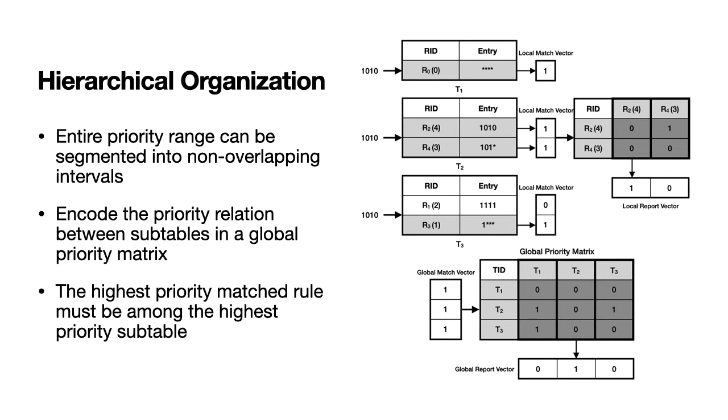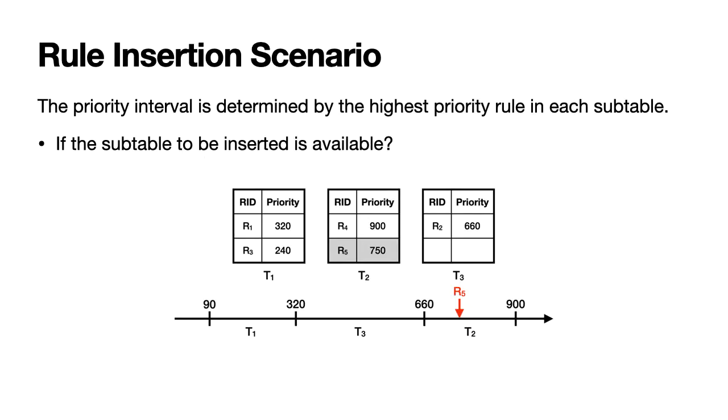To perform lookup, matching results from each match matrix are collected and arbitrated by the global priority matrix, which then chooses the local priority matrix to perform the priority decision. The priority intervals are determined by the highest priority rule in each subtable. For an incoming rule, its priority must belong to one of them, and the associated subtable is the one to be inserted. In light of different scenarios, the interval-based scheduling logic is proposed for rule insertion.